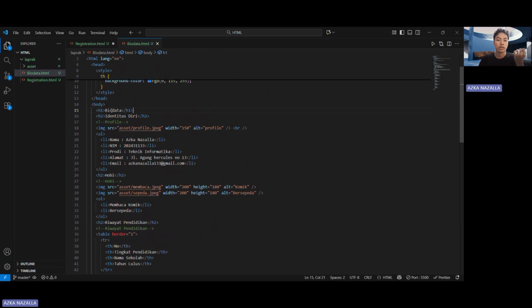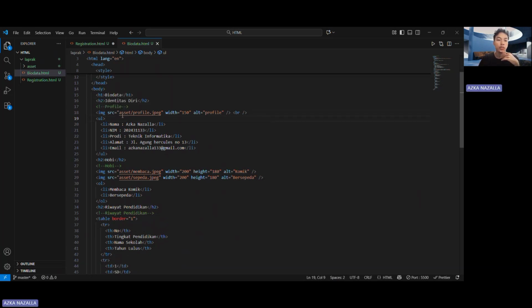This body h1 is the same as h1 before. Oh, this is h2. H2 is for heading 2. So the main title is h1, biodata, and below it is identitas diri.